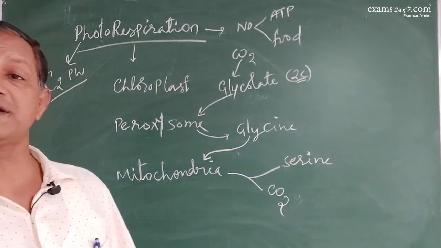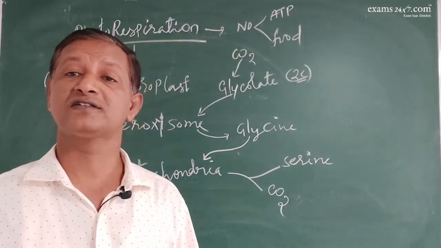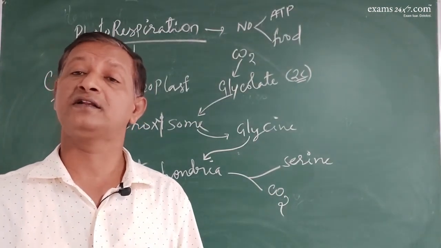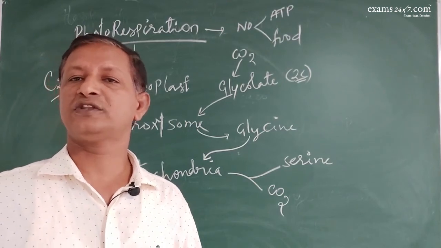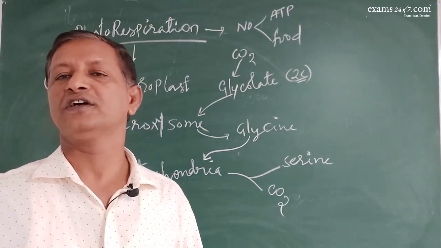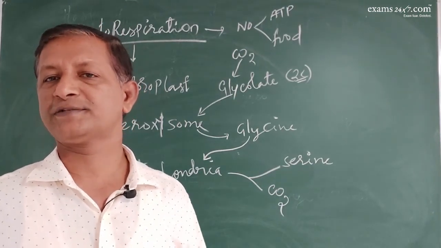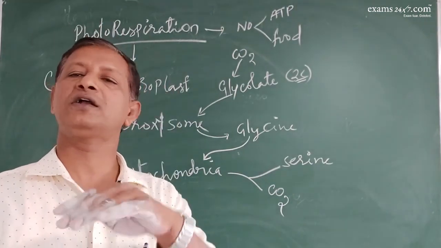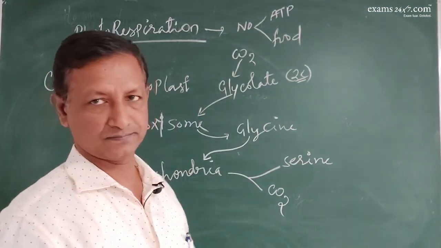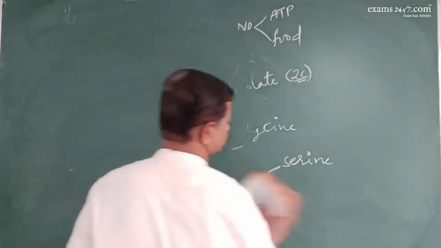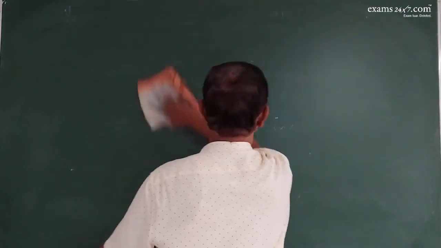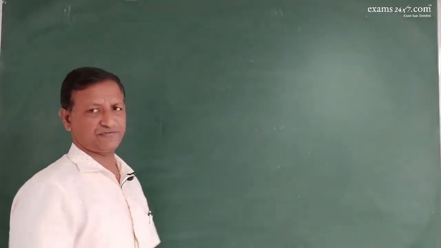But photorespiration does not occur in C4 because Rubisco is not there in the mesophyll. So there is no direct contact of the Rubisco with the oxygen. It takes part only in the bundle sheath, which is not in direct contact with the atmosphere. So this is something about the C2, C3, C4 pathway.